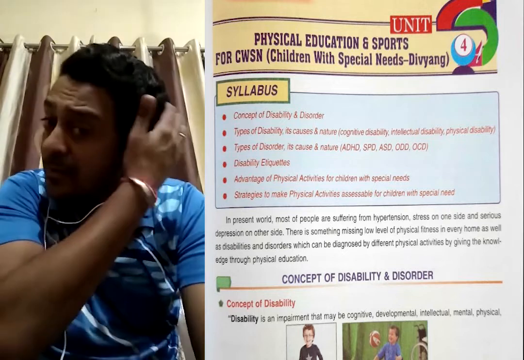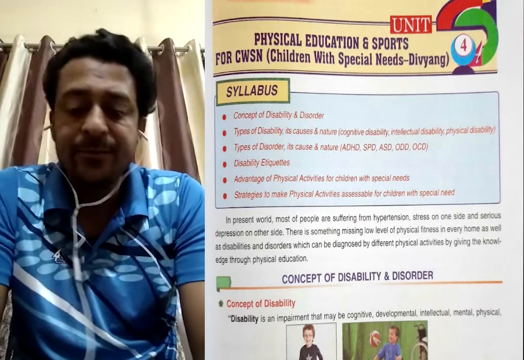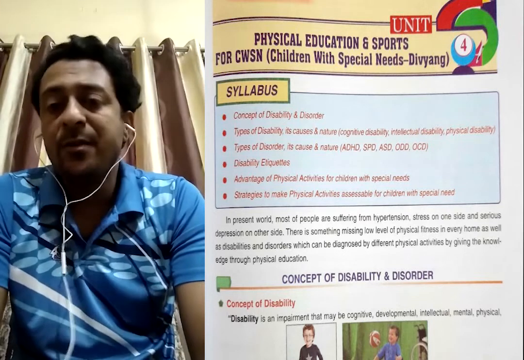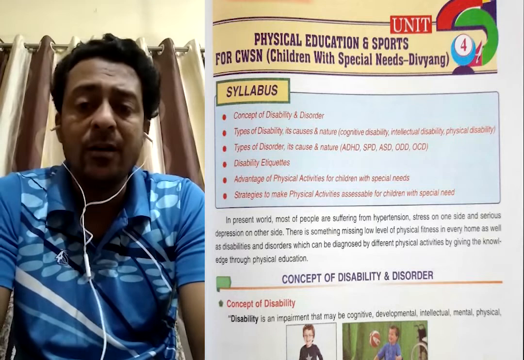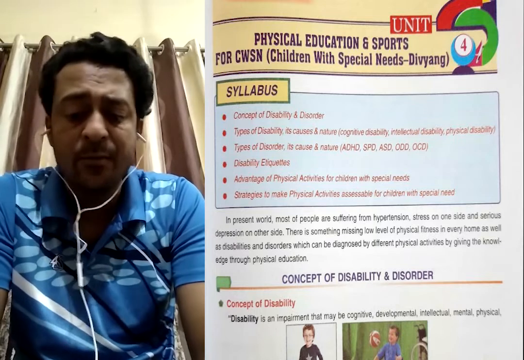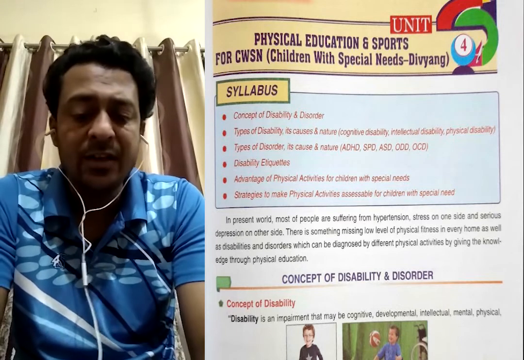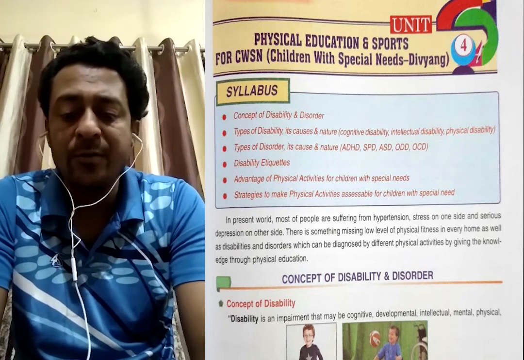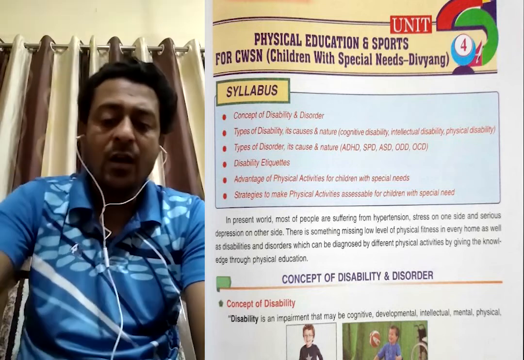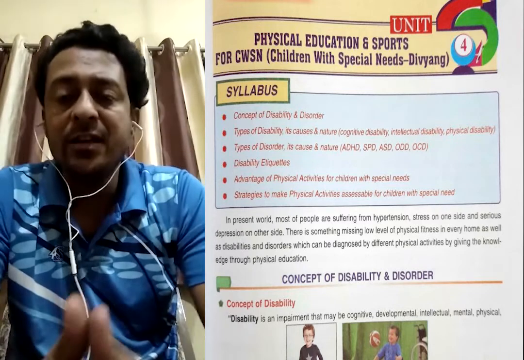Different kinds of problems are there in present life. This is because persons are very busy from morning till evening, so something is missing, low level of physical fitness in every home, as well as disability and disorders. First we will see the concept of disability.